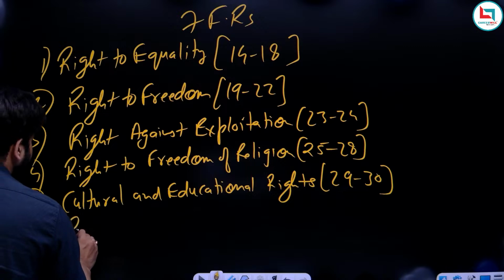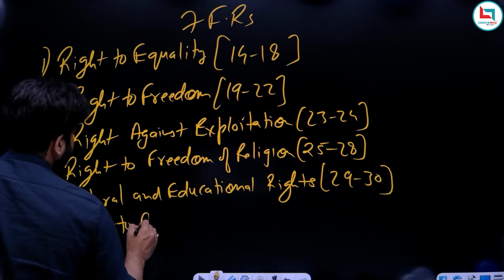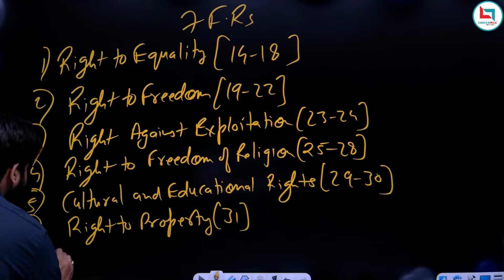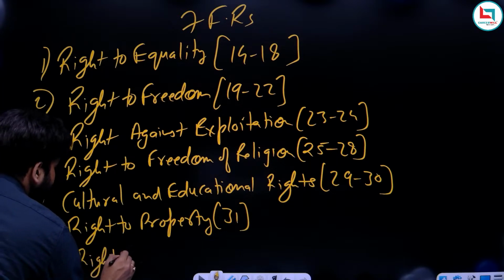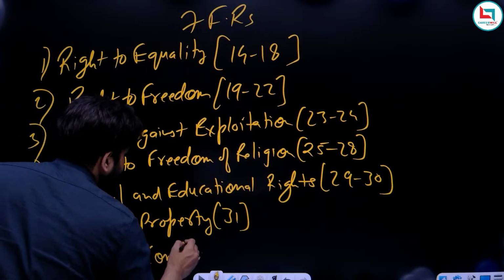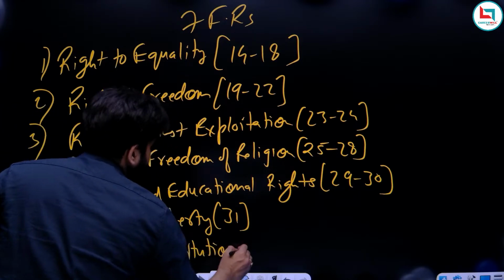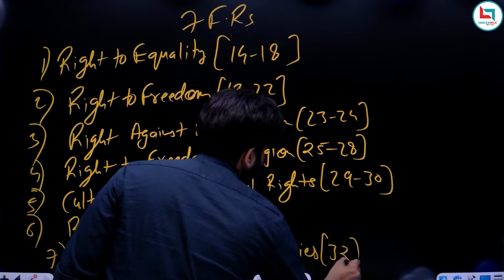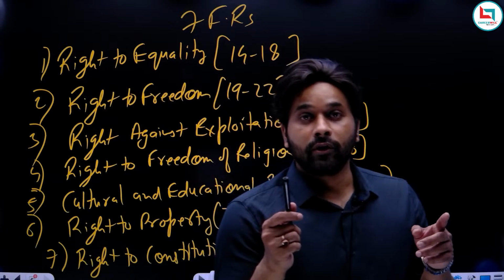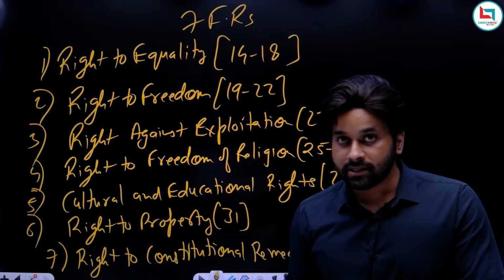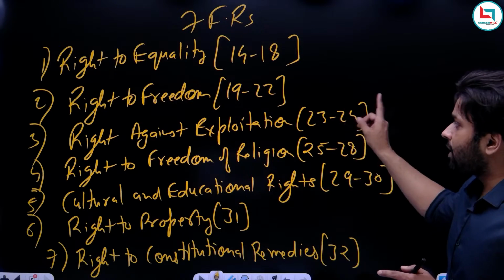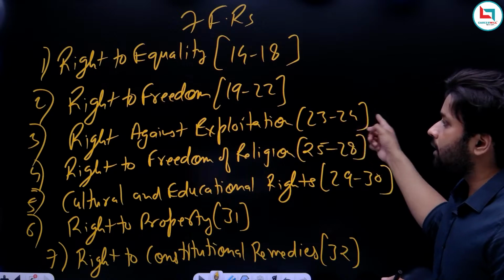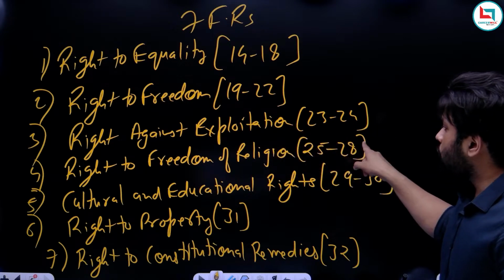Now, sixth is right to property, Article 31. And the last fundamental right is right to constitutional remedies, Article 32. Now, for your examination, you should remember the sequence and which set of articles comes under which right. So, right against exploitation deals with Article 23 and Article 24. Right to freedom of religion, Article 25 and 28.